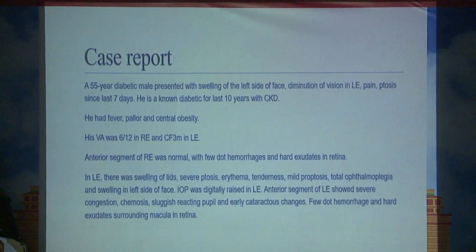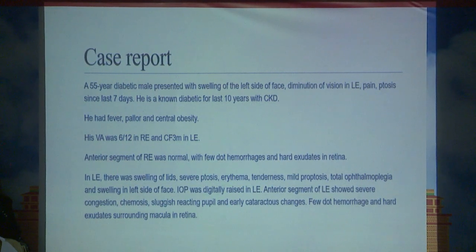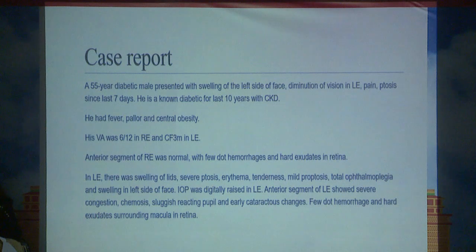Anterior segment of the right eye was normal, with few dot hemorrhages and hard exudates. In the left eye, there is swelling of the lids, severe ptosis, erythema, tenderness, total ophthalmoplegia, and swelling of the left side of the face. IOP is digitally high. Anterior segment of the left side shows severe congestion, chemosis, sluggish reacting pupil, and early cataractous changes. Few dot hemorrhages and hard exudates surround the macula in the retina.